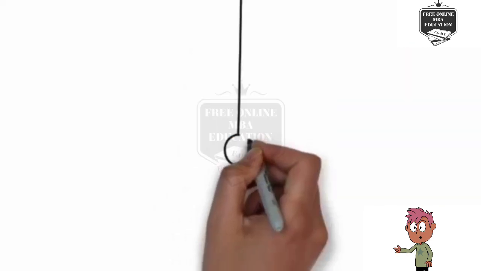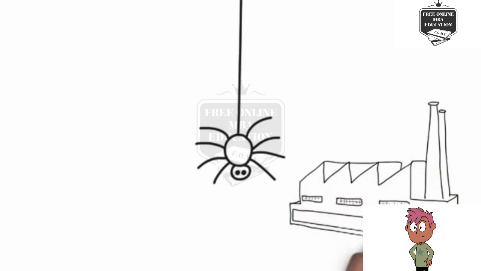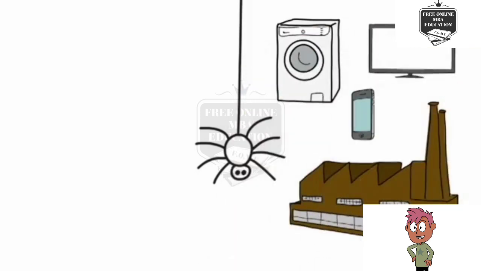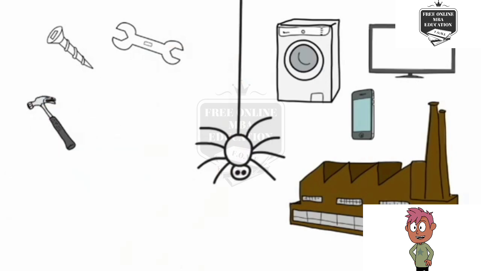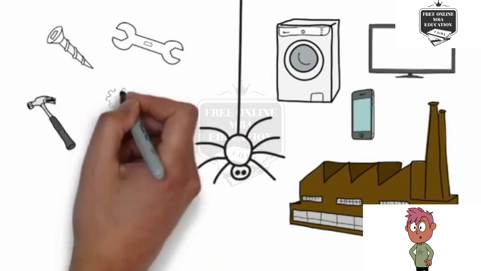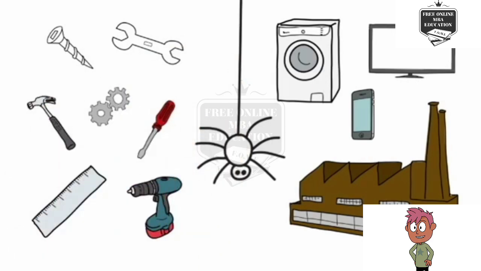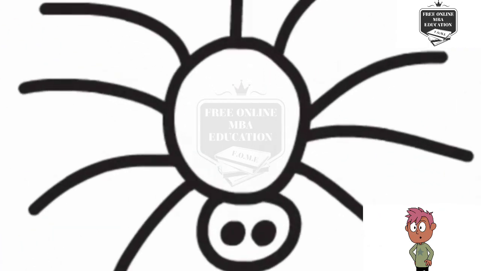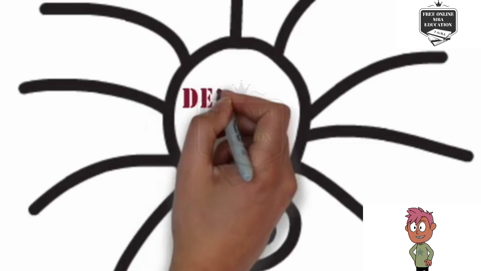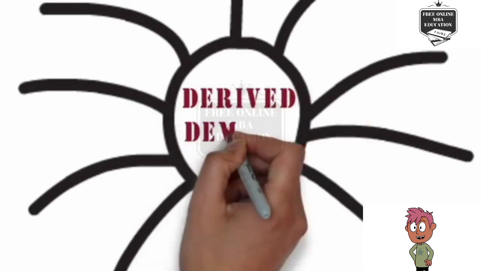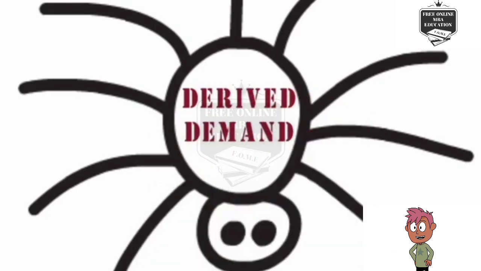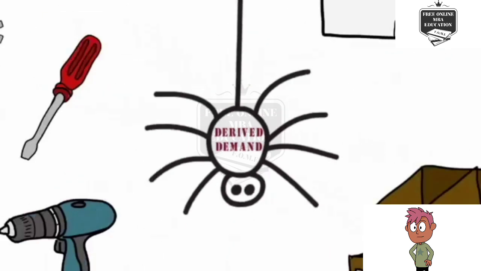There are different types of demands. Let's have a look at them one by one. Say you own a factory and produce washing machines, TVs, and cell phones. These products cannot be produced without the factors of production like screws, hammers, etc. Hence, the demand for screws and hammers is because of the need to produce a final product like a washing machine. Demand for such goods, which are demanded indirectly for producing final consumer goods, is referred to as indirect demand or derived demand.